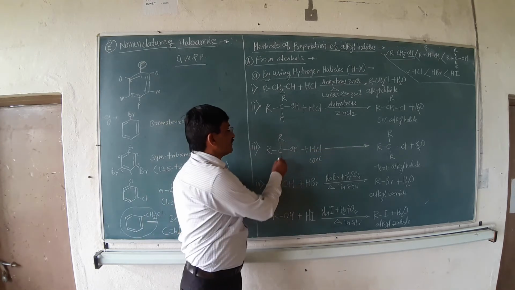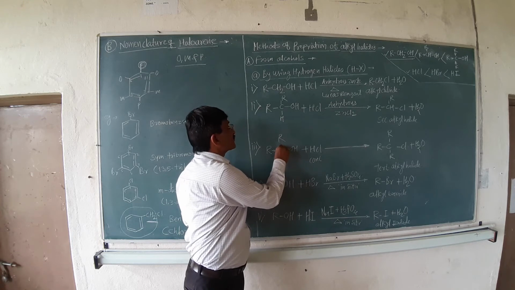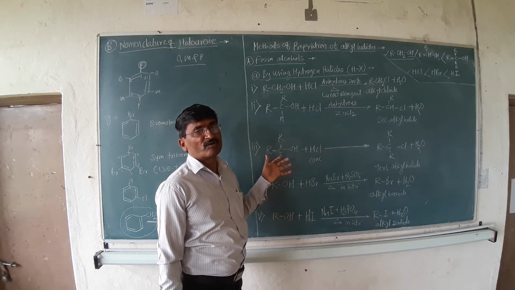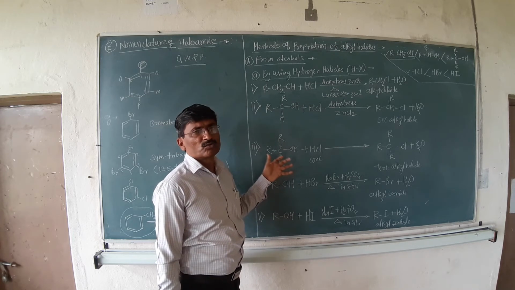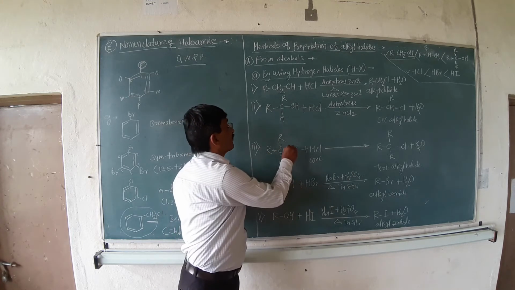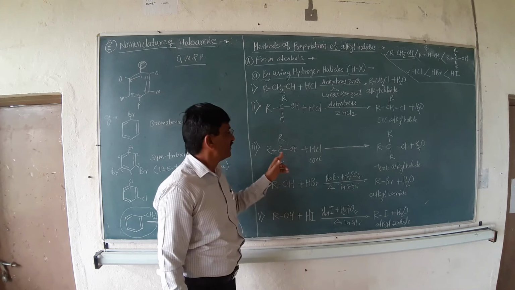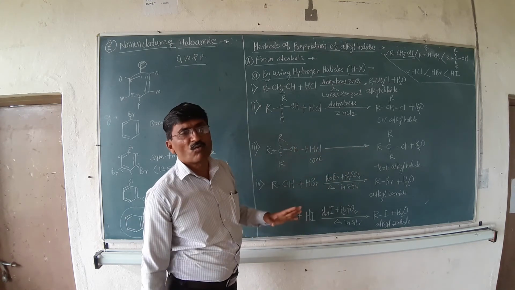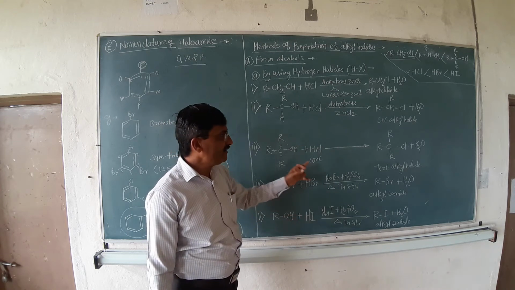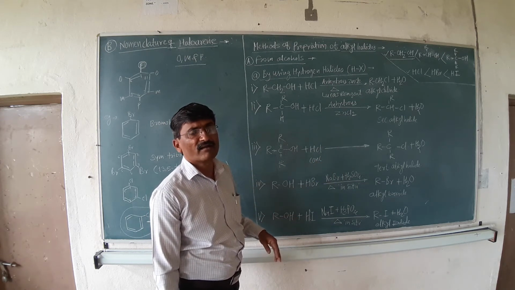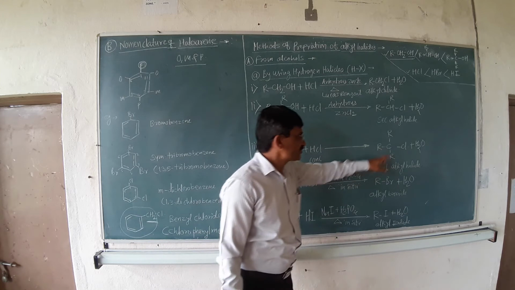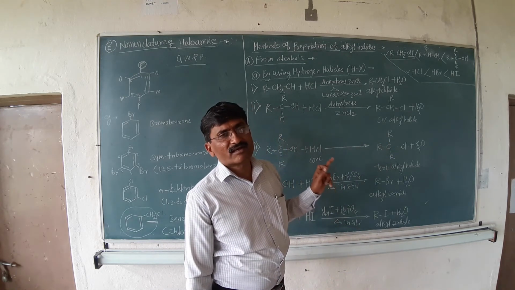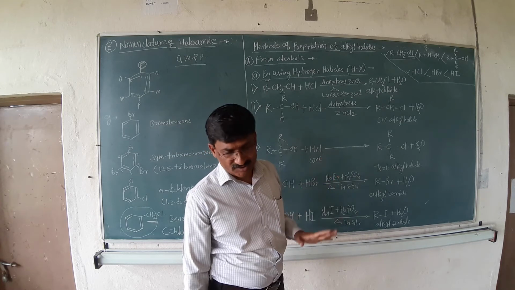Why? Because the number of donor groups in the tertiary alcohol is more, so they are able to show the positive inductive effect more. And as they show the positive inductive effect more, what happens? The breakdown of the bond takes place very easily in order to form the tertiary alkyl halide with elimination of the water molecule. That tertiary alkyl halide is able to produce turbidity as well as cloudiness in the reacting mixture.